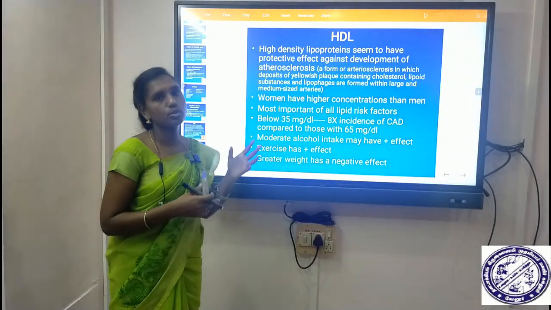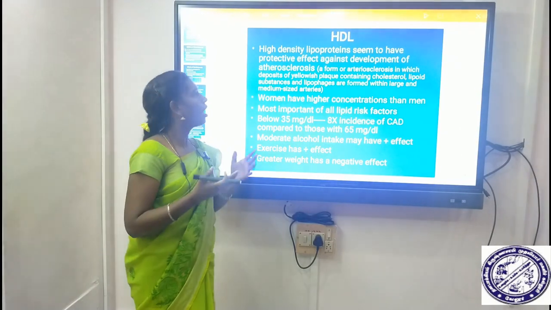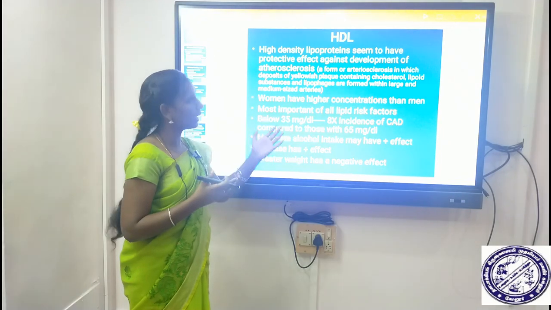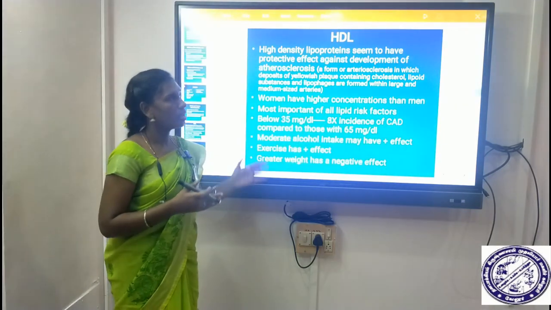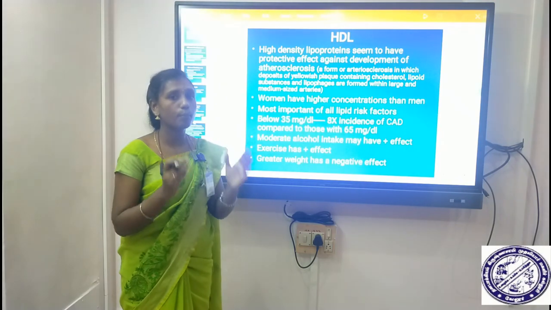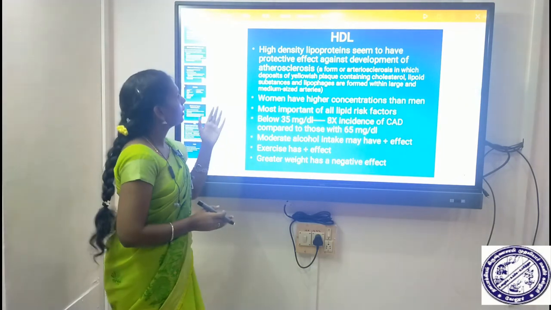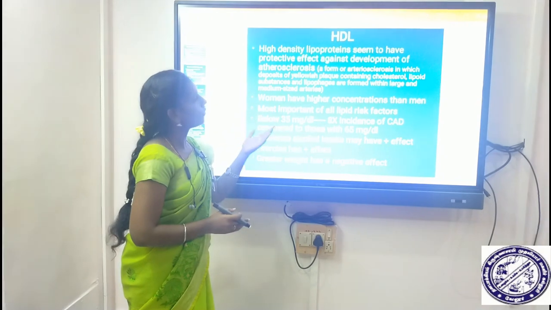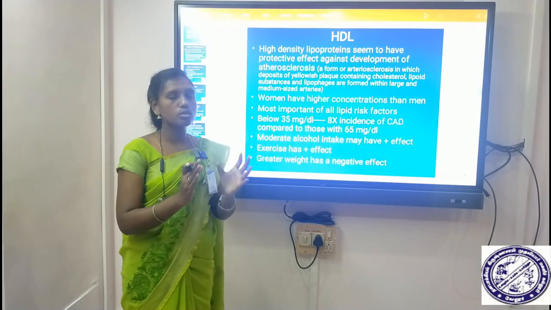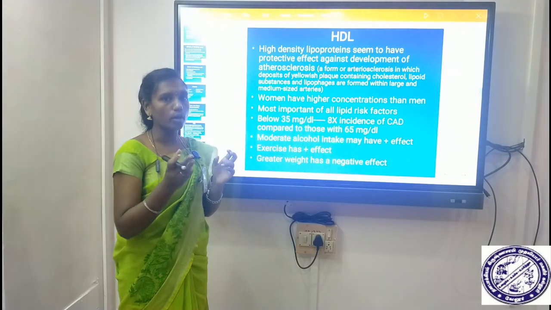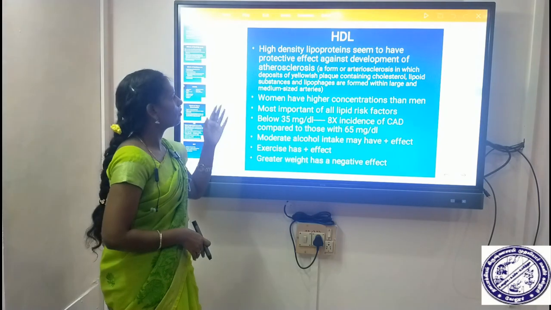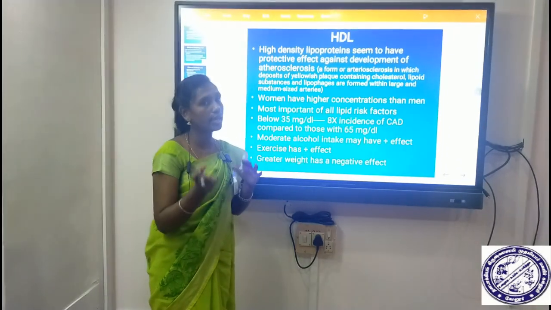And HDL. HDL means high density lipoprotein. High density lipoprotein seems to have a protective effect against the development of atherosclerosis. So this lipoprotein is very important. Atherosclerosis is a condition in which a yellowish plaque is deposited. The plaque is cholesterol blocking your arteries. So HDL is very important to include in your diet, and women have higher concentrations than men.